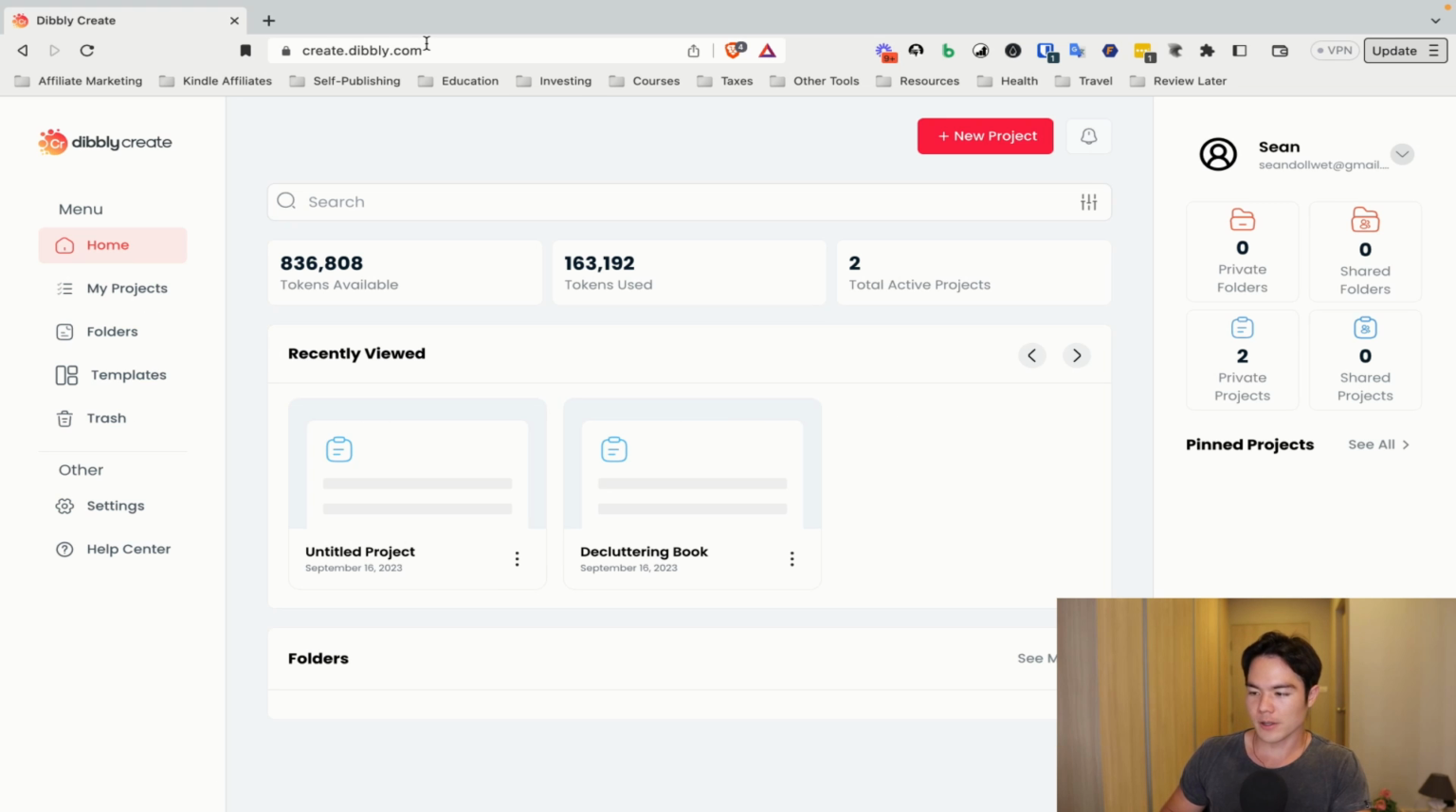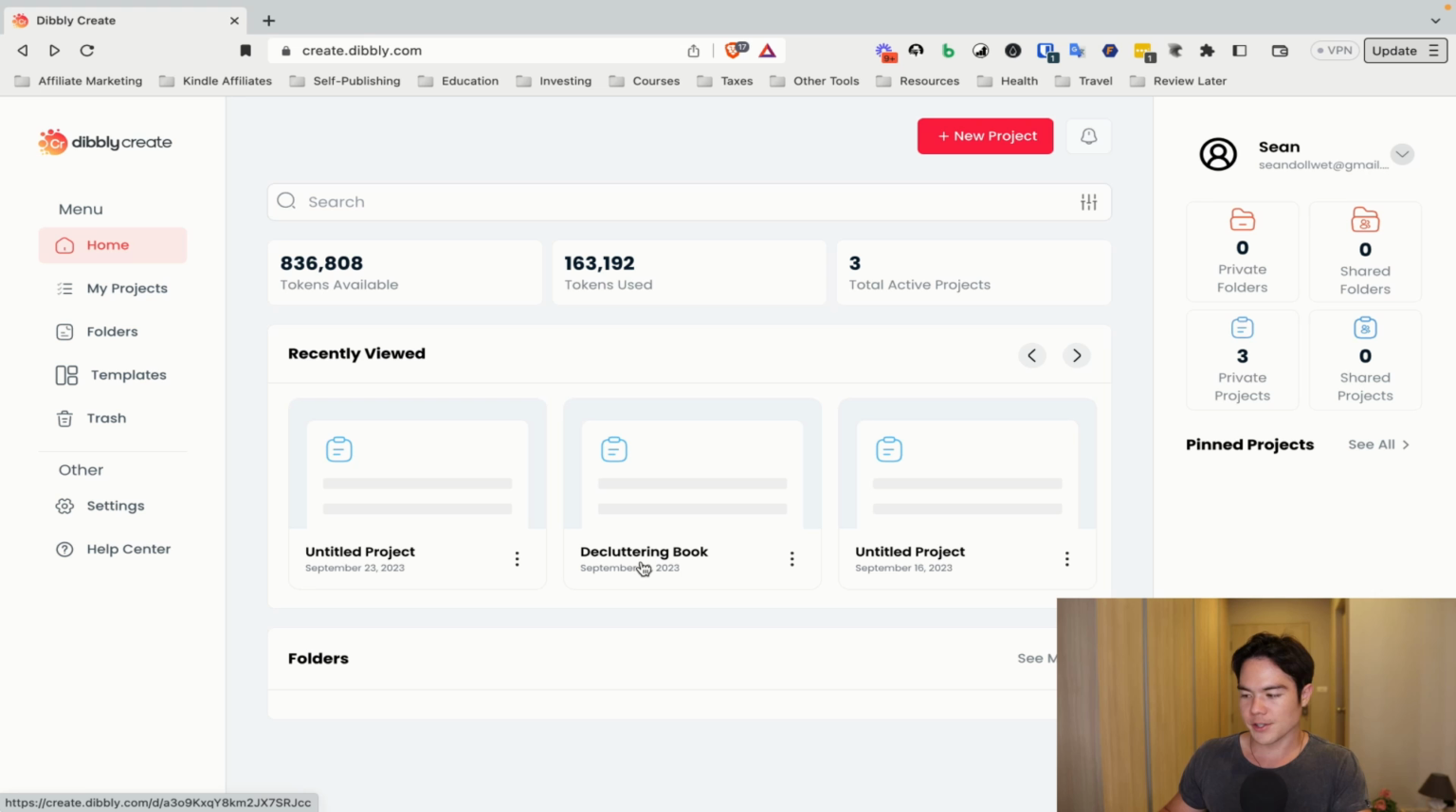All right, let me show you how it looks in the dashboard. So this is how it looks. You have your tokens. Basically you purchase tokens on a per month basis, and depending on how much you use, obviously you're going to use up the tokens. But you can create different projects, so that'll be for different books. There's folders to organize. And there's also the template. This is pretty much the biggest benefit to using Dibbly Create, is there's built-in templates. So I'm going to show you how that works.